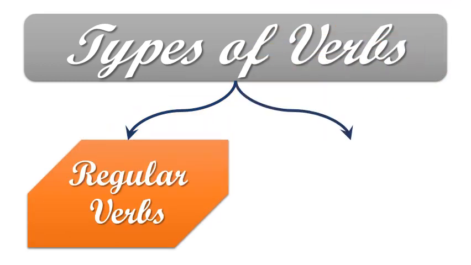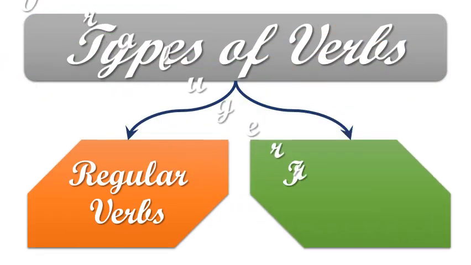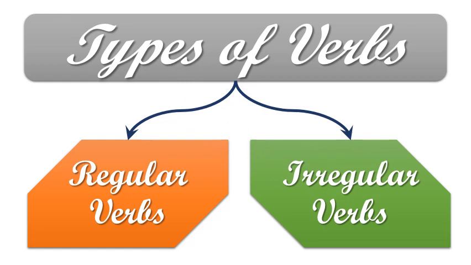Let's see how many types of verbs there are. Number 1, that is regular verbs. Number 2, that is irregular verbs. So there are two types of verbs, regular verbs and irregular verbs.